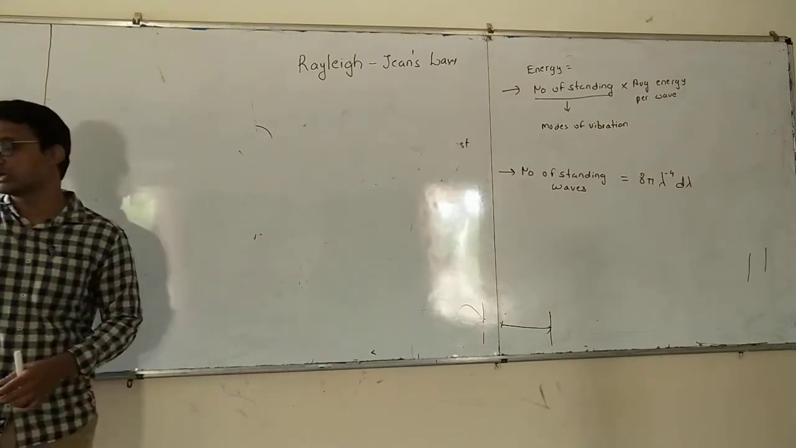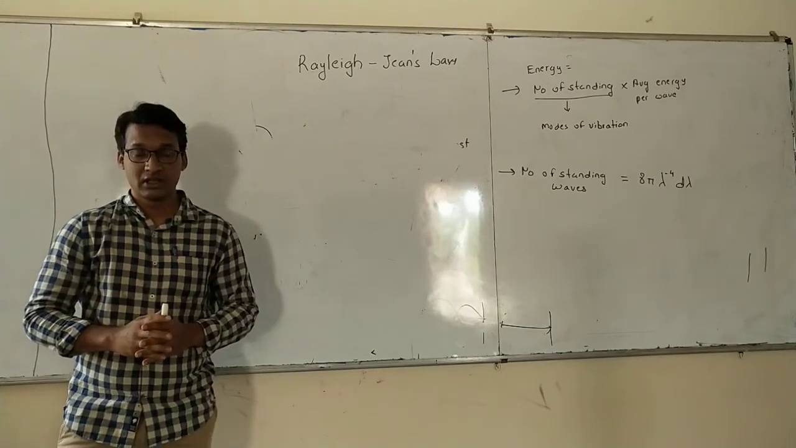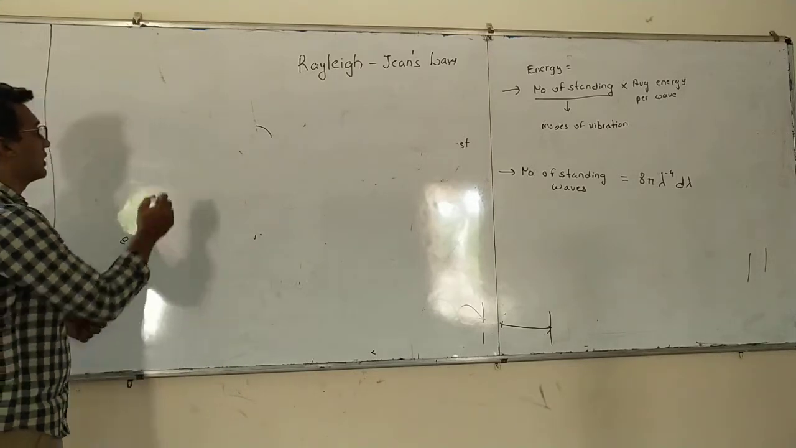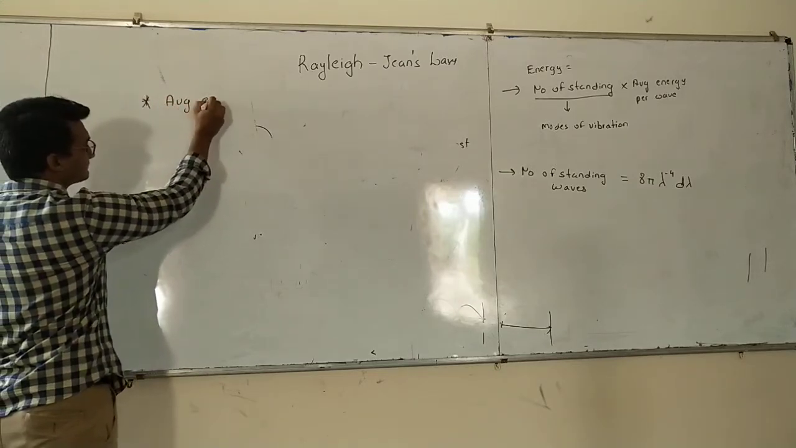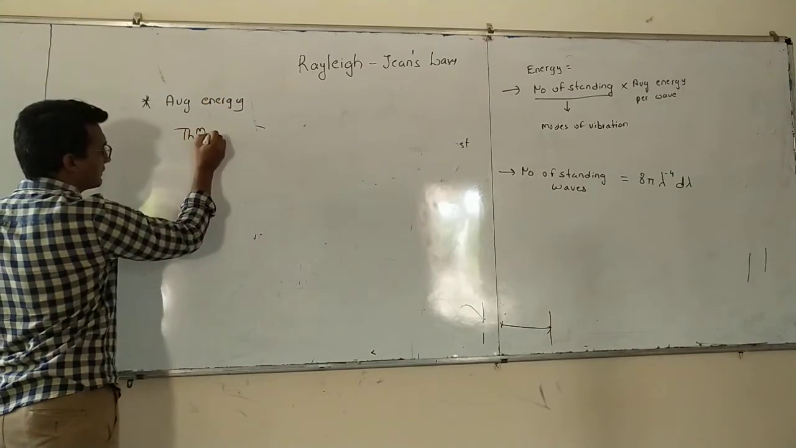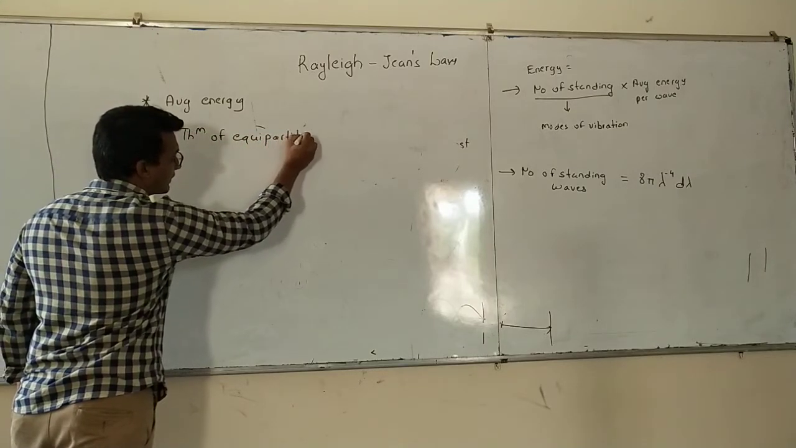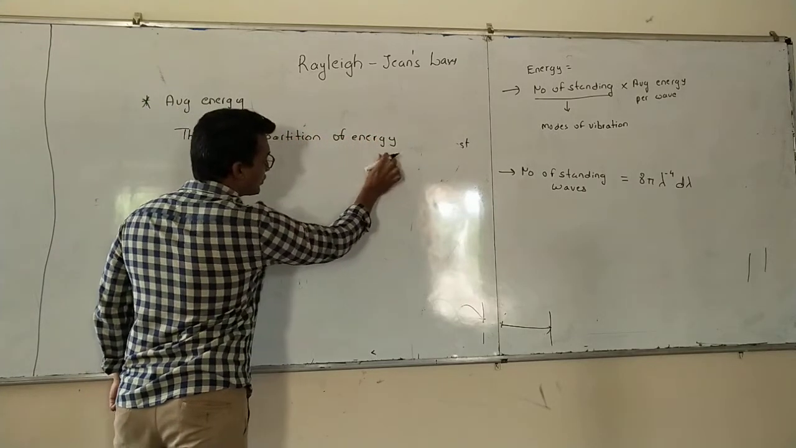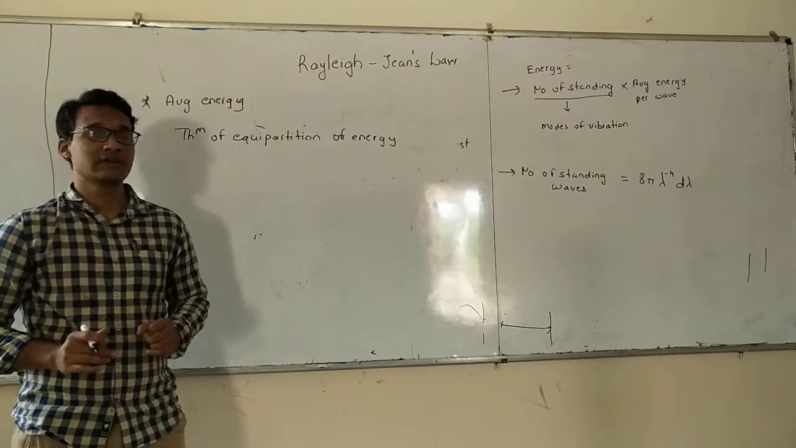For that, we have to understand what will be the energy of one standing wave. Now this derivation was performed by using the theorem of equipartition of energy to calculate average energy. Theorem of equipartition of energy was used. Now what is this theorem of equipartition?